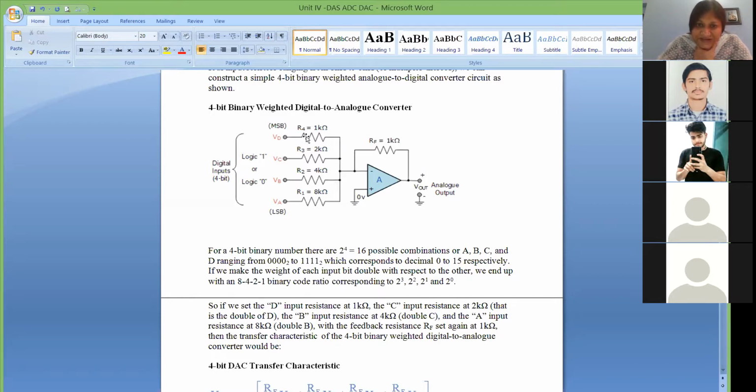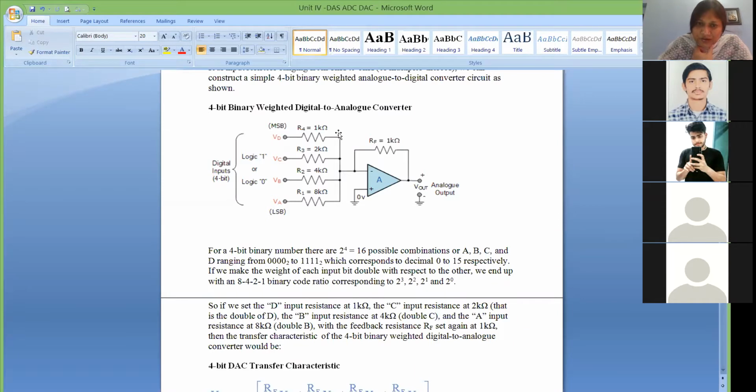So you have to keep this as 1K. If you keep this as 1K, then your next will be 2 raised to 1, that is 2. So 1K multiplied by 2, that is 2K. This resistance will become 2K. Now the third bit will be 2 raised to 2, that is 4. So 4 into 1K, that is 4K. Then the next value of resistance will be 2 raised to 3, that is 8. 8 multiplied by 1K, so it will be 8K.